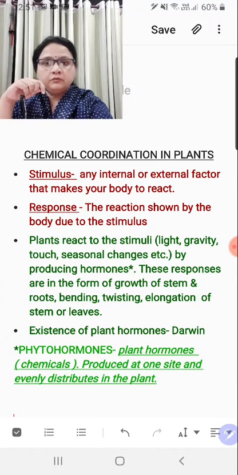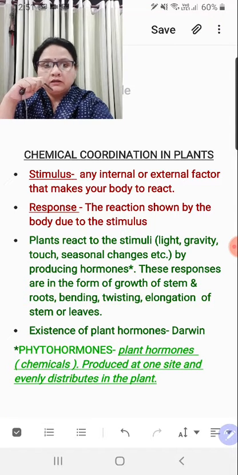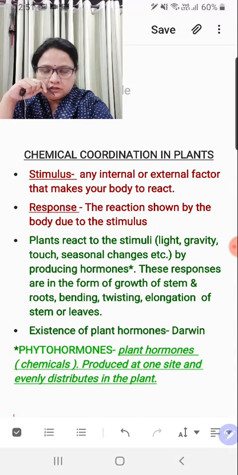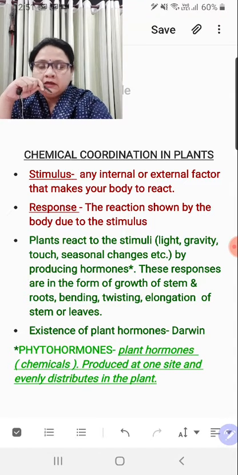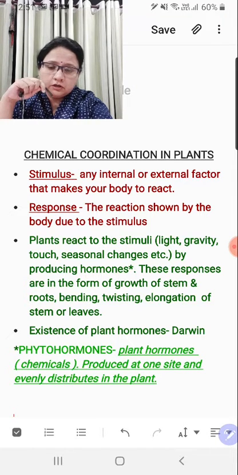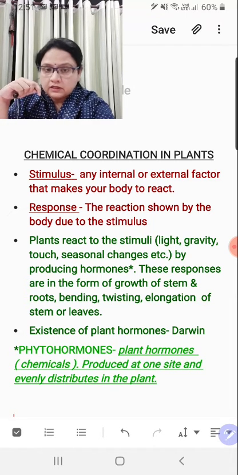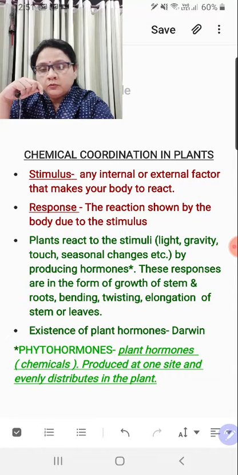As we already know, we have got over with the last chapter, circulatory system. And today I am going to start with this new chapter, chemical coordination in plants. Right? This is more of a theoretical chapter, not including many diagrams, but very, very important with respect to the objective questions. Right, children?